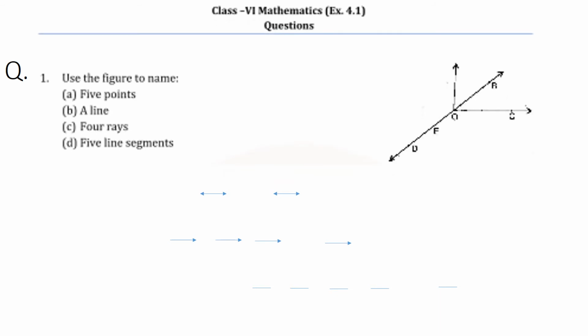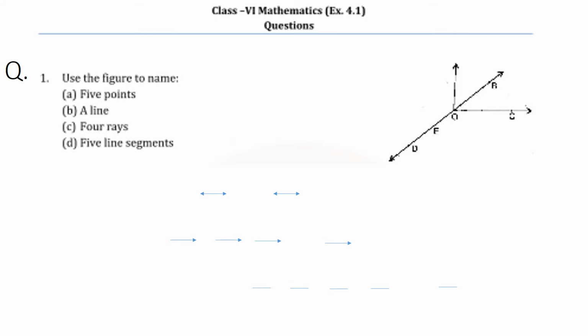Now we are going to see exercise 4.1 from your textbook, NCERT textbook grade 6, exercise 4.1. The first question: use the figure to name 5 points. Then the second question, a line, then the third question, 4 rays, and then 5 line segments. Next question. See, this is the given figure. We have to find these things from this figure.